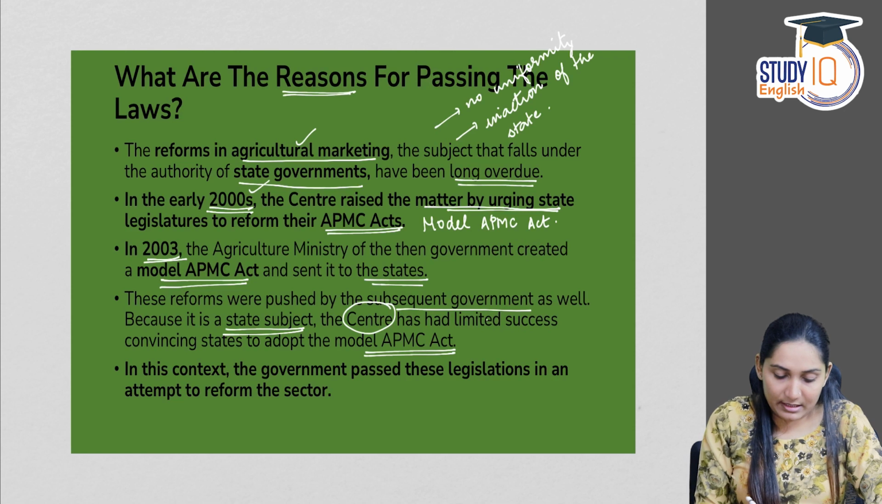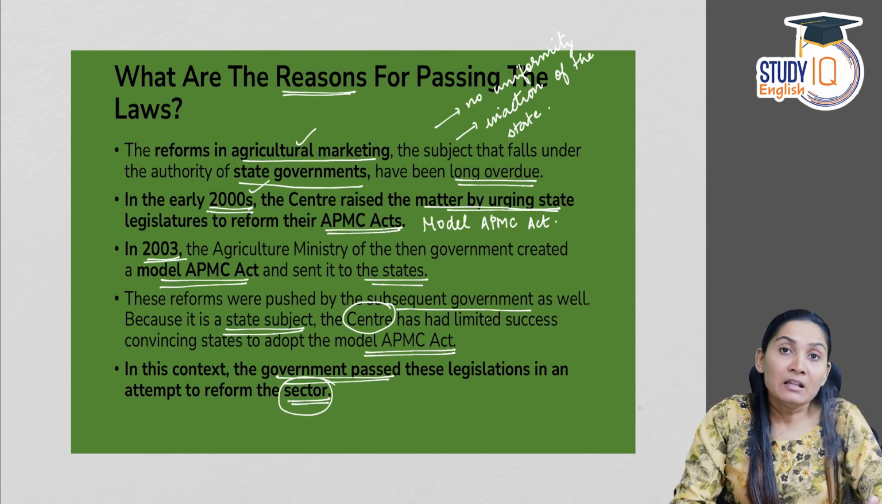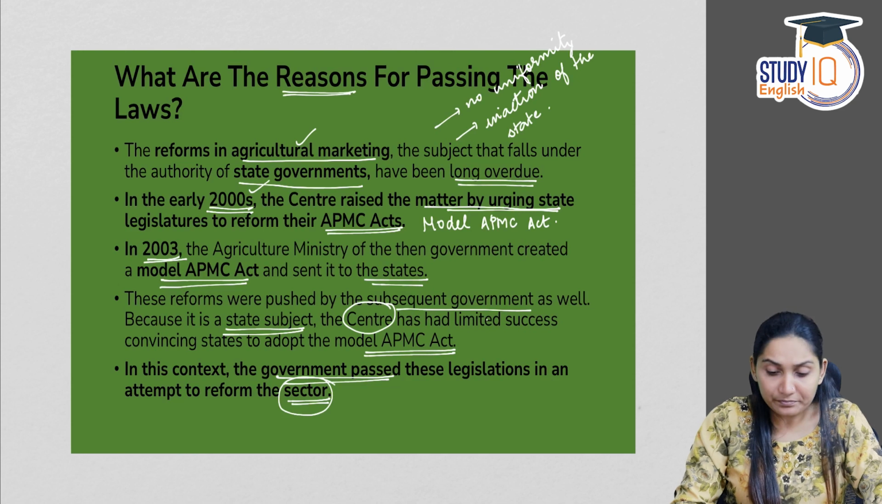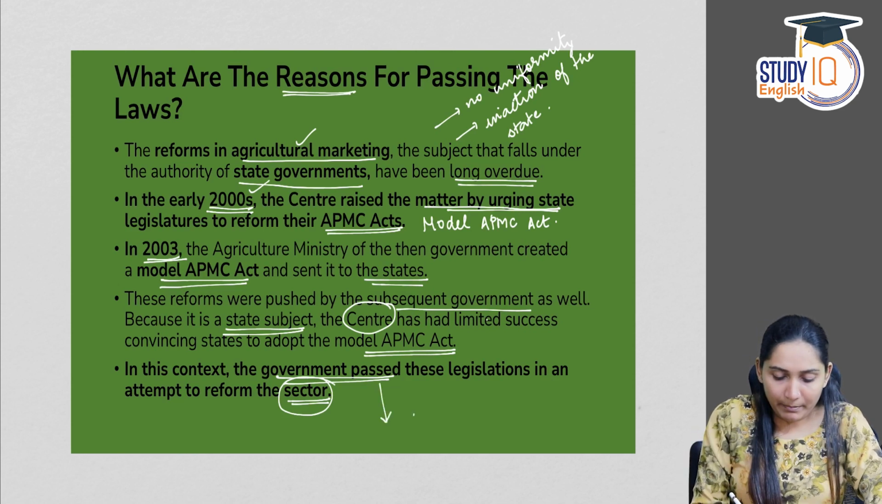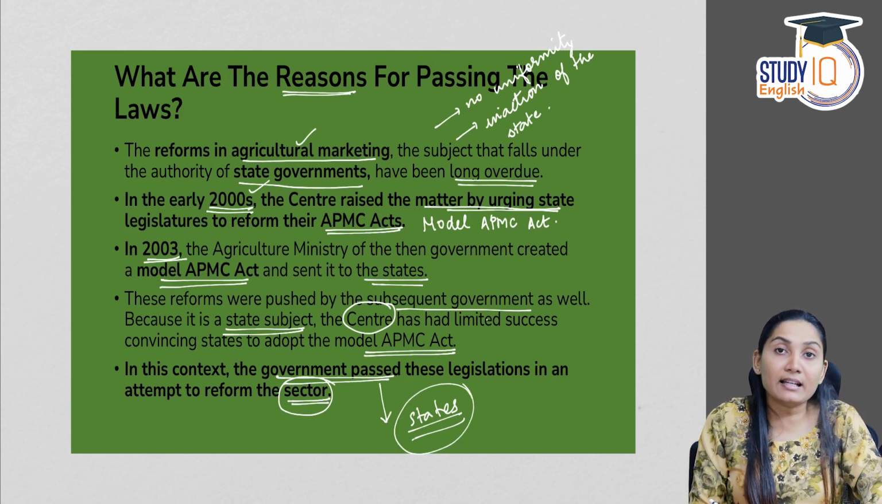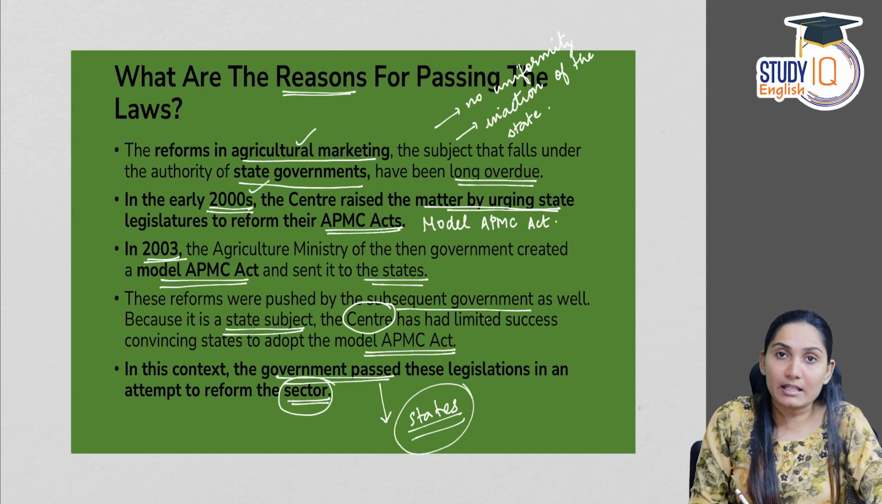In this context, the government passed these legislations in an attempt to reform the sector. So it was in this context that the central government passed or proposed these laws, because the states did not act upon the advice of the Centre, and the central government did not have much jurisdiction in these subjects.